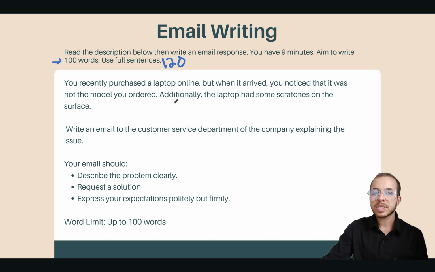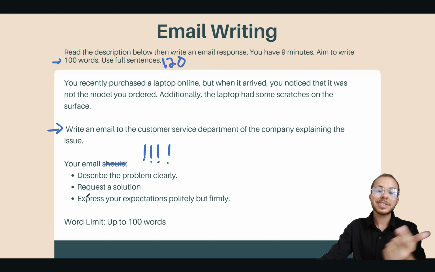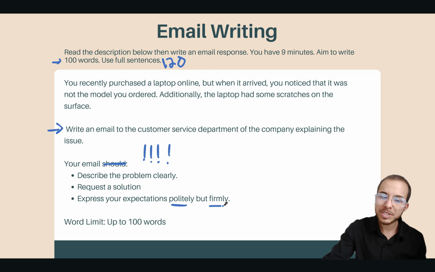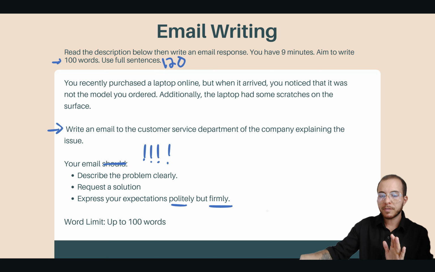You recently purchased a laptop online, but when it arrived, you noticed that it was not the model you ordered. Additionally, the laptop had some scratches on the surface. Write an email, so this is you. Write an email to the customer service department of the company explaining the issue. You should, not you should, you must describe the problem, request a solution, and express your expectations politely but firmly. Make sure you get both of those, polite but firm.